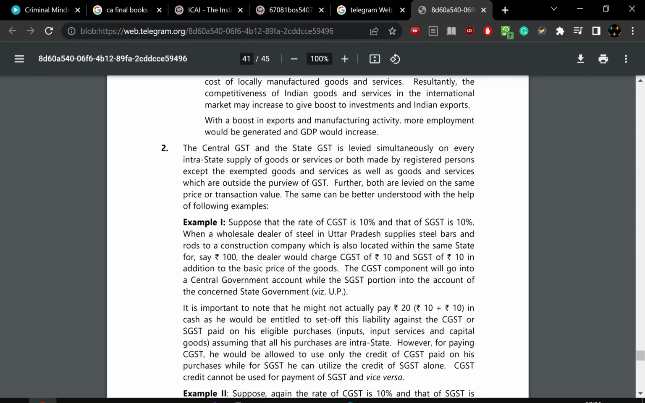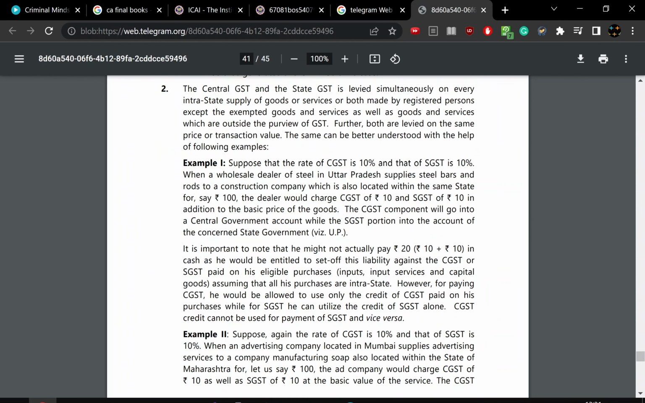So this is the outflow and the input GST. However, both are levied on the same price and taxable value. This is understood with the help of the following example. The tax rate of CGST is 10% and SGST is 10%. The wholesale rate of steel bars and rods in Uttar Pradesh, for a contractor also located within the same state, is 100. The dealer would charge 10 CGST and 10 SGST in addition to the basic price of goods. CGST will go to the Centre while SGST goes to the state.